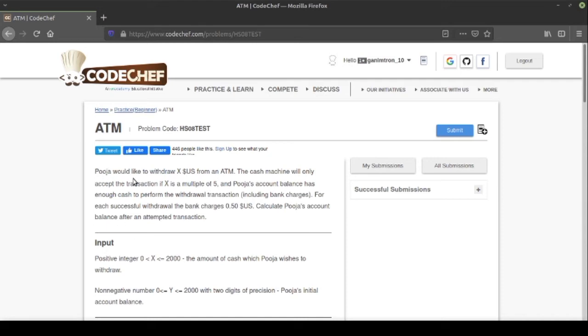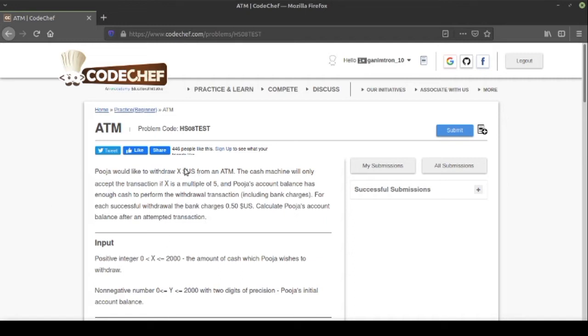So here let's start with the question. Pooja would like to withdraw X dollars from an ATM. The cash machine will only accept the transaction if X is a multiple of 5 and Pooja's account balance has enough cash to perform the withdrawal transaction, including bank charges. For each successful withdrawal, the bank charges $0.5. Calculate Pooja's account balance after the attempted transaction.